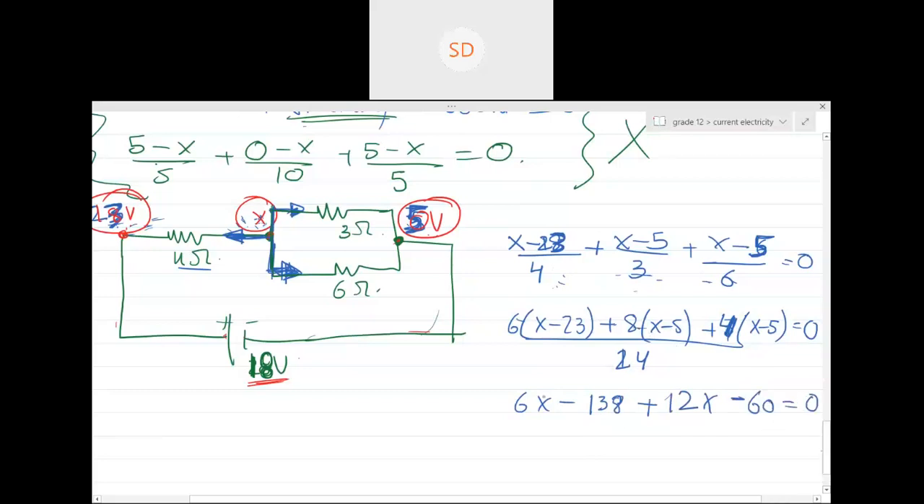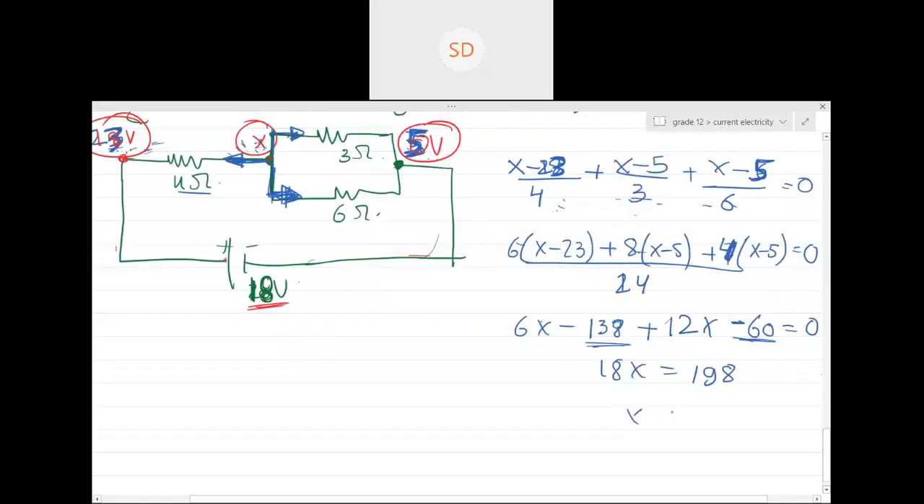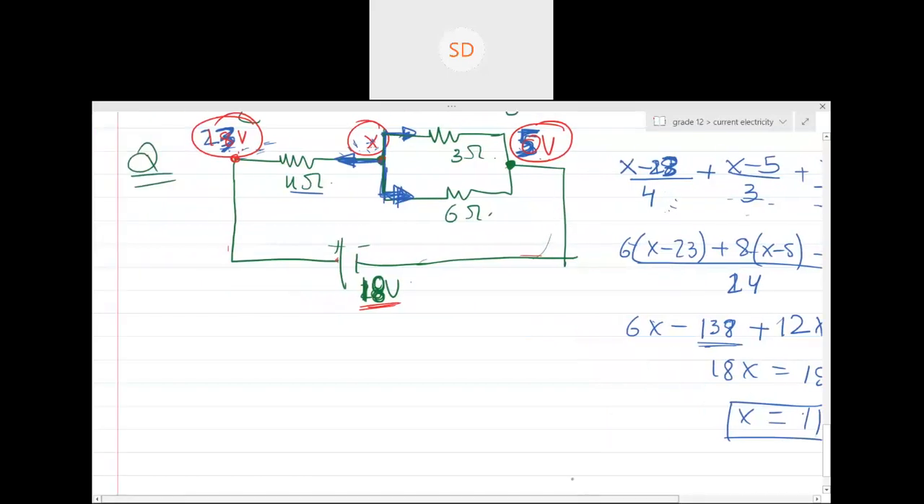And from here, 6x plus 12x is 18x. It will be equal to minus 138 minus 60, how much? 198. So x is basically 11, right? Yes or no, guys? Yes, sir. So x is 11 ohm. So from here we found the value of x: x is 11 ohm.